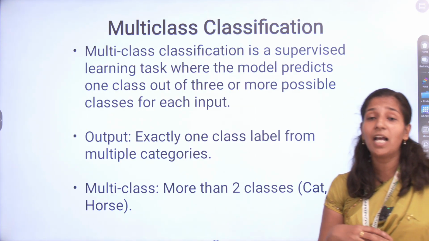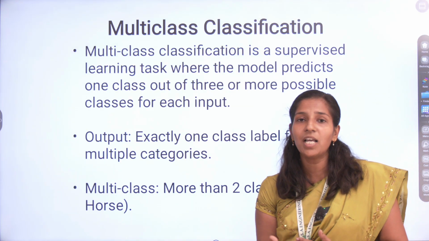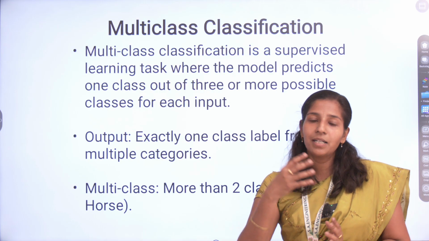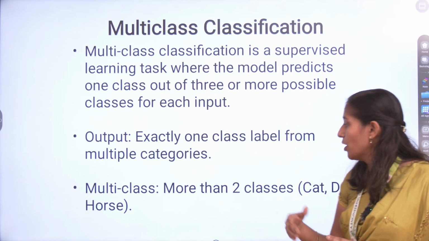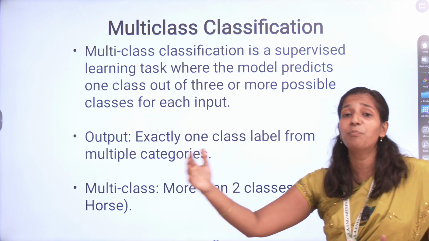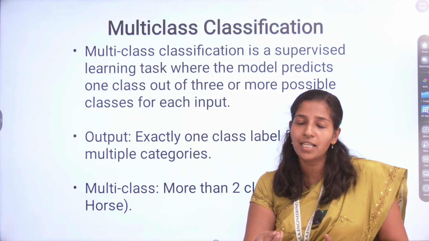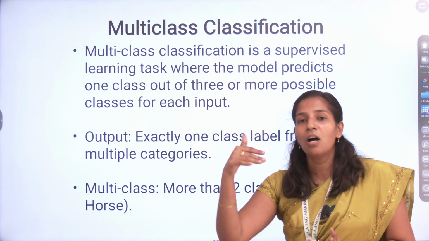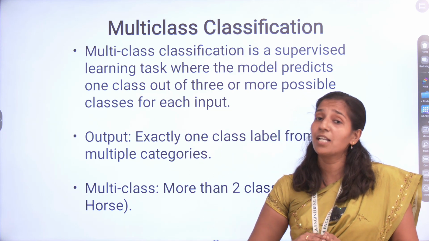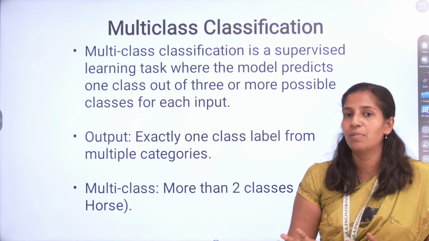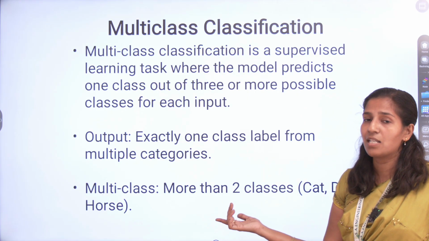For example, with animals, the data is either cat or dog or horse, with multiple possibilities, and it comes under only one possibility, not more than one. This is multi-class classification.